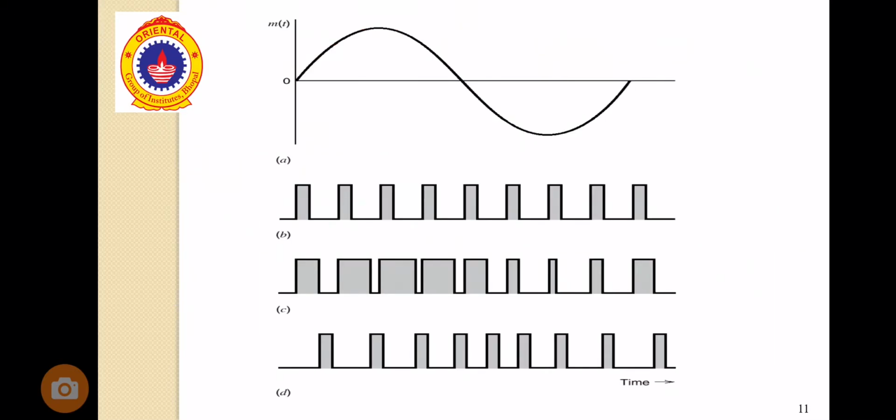This is the diagram of PAM, PWM and PPM. So m(t) is the message analog signal. First, A is the carrier signal, that is the pulse signal. B is the PWM signal, where the width is varying, and the last one is the PPM, where the position of the pulse varies. Message signal, carrier signal, PWM and PPM.